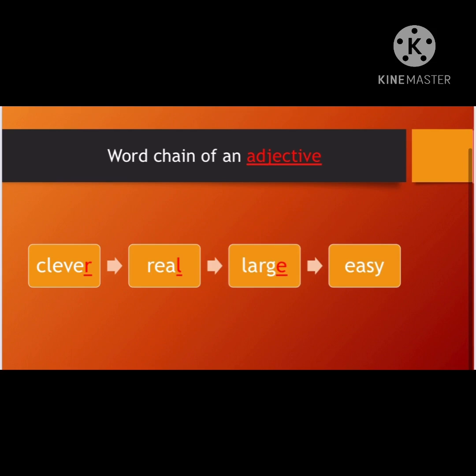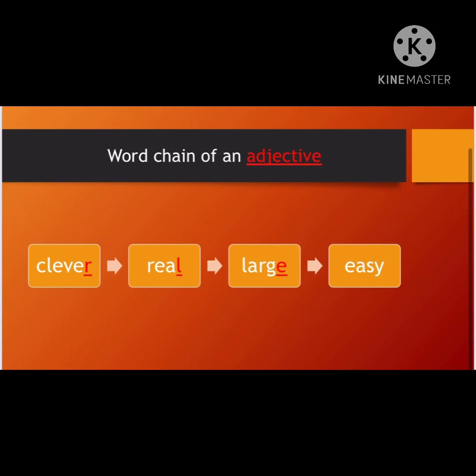Adjective means quality. So my given word is clever. The first word will be given to you with three blanks. I'll use the last letter of this given word, which is R, to make my new word. But I have to make sure that my new word has to be an adjective. So clever is a quality. Again with R I have got real. Even real is a quality.